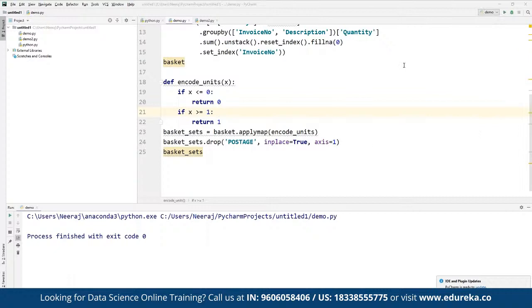Basically we are first removing all the anomalies, and since there are a lot of zeros in the data, we make sure any positive values are converted to 1, and anything less than 0 is set to 0. That's what we have done here.